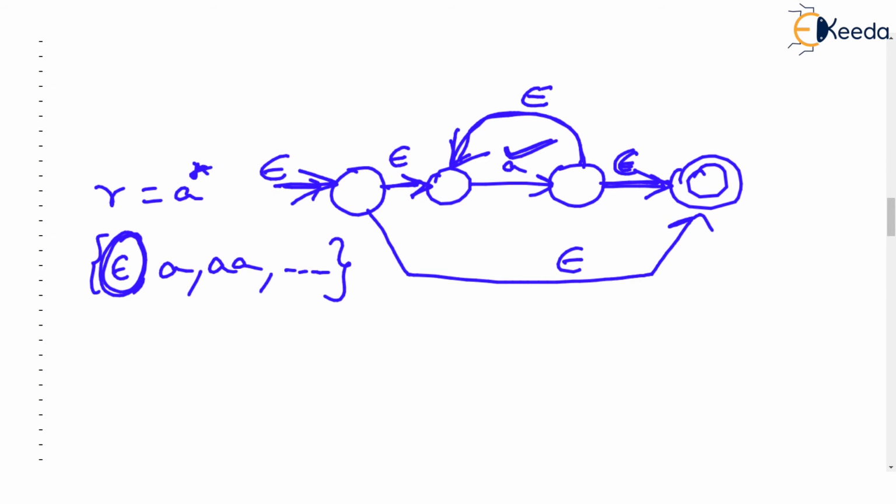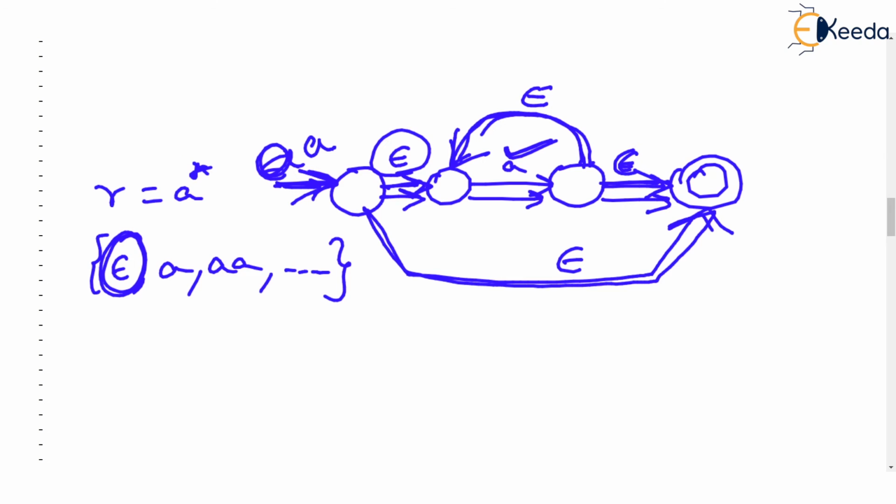Of course, from the initial state you can directly jump on epsilon to final. Can A be accepted? Yes. From the initial state you go here on an epsilon transition, take that single A, and then using an empty transition again, go to the final state. Similarly, double A also can be accepted due to this loop. So this is how you construct an FA for A star.